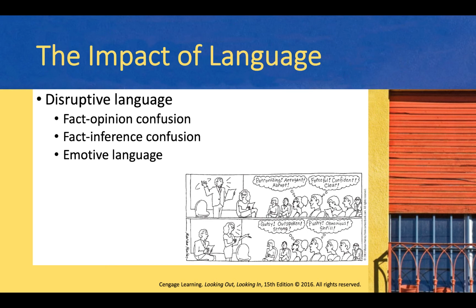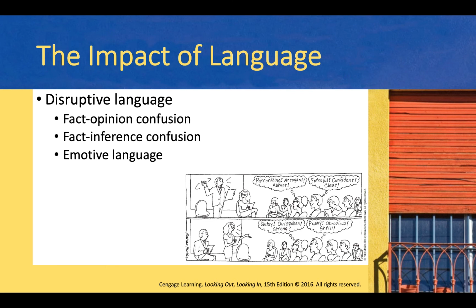In fact-inference confusion, problems also arise when we confuse factual statements with inferential statements, conclusions arrived at from an interpretation of evidence. Arguments often result when we label our inferences as facts. For example: Why are you mad at me? I'm not mad at you. Why have you been so insecure lately? I'm not insecure. It's just that you've been so critical. What do you mean critical? I haven't been critical.